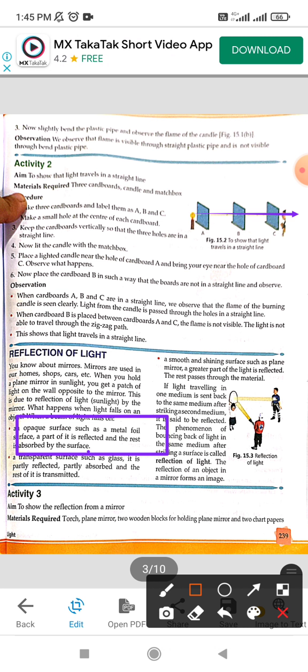Now if light is traveling in a medium, it is sent back from the first medium after striking on a second medium, and this phenomenon is said to be reflection of light. The striking of the light and coming back is known as the reflection of light.